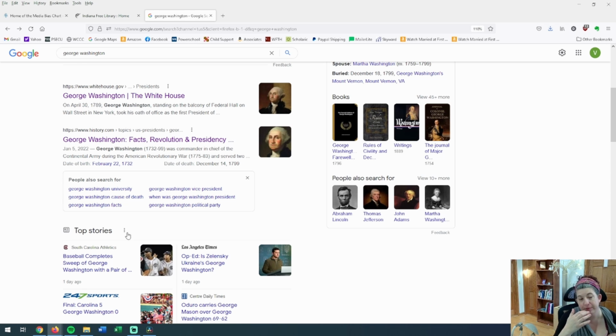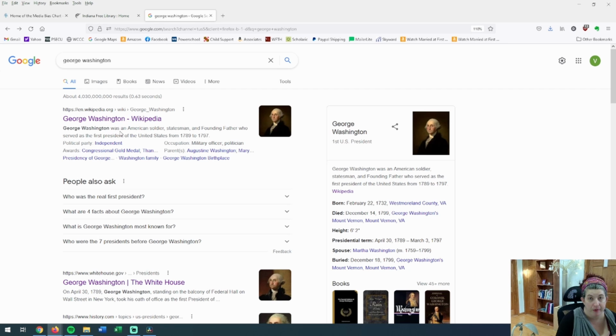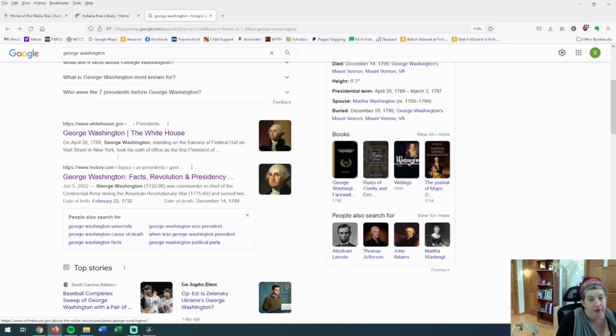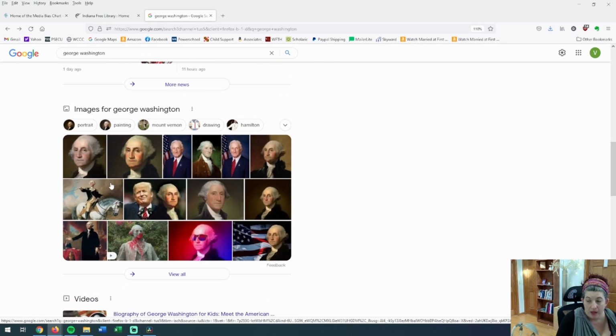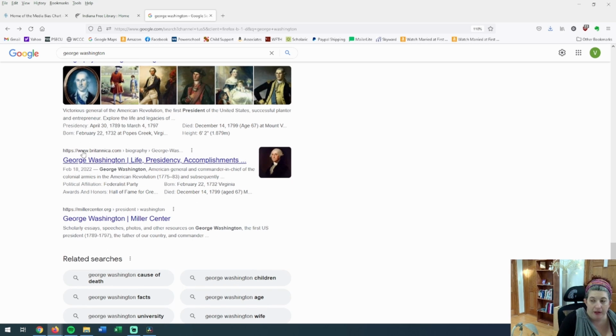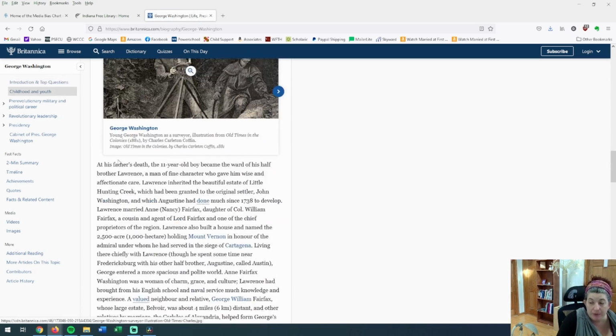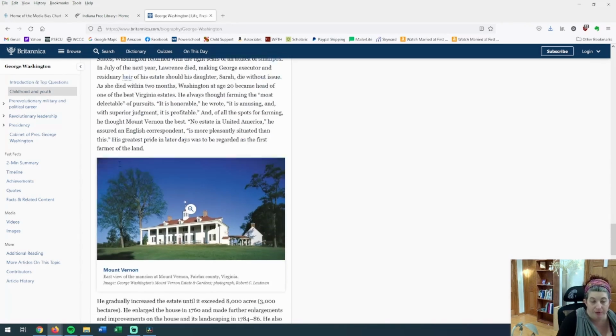So if I'm doing a research project on George Washington, I have a place I can go for sources. I have a very short article. I have a medium-sized article. There's more stuff. There's the video. Now I'm at George Washington University. Now hold up a second. That's just a university that's named after George Washington. This doesn't help me at all. I can go down here a lot more. Britannica.com. Okay, that's Encyclopedia Britannica. That's a trustworthy site. I can click on that. What do we have? Oh, there's a good bit of information here. So this would probably be a source I would use for my paper.